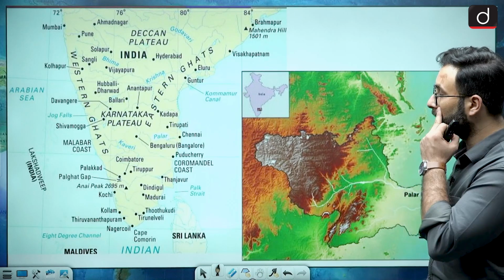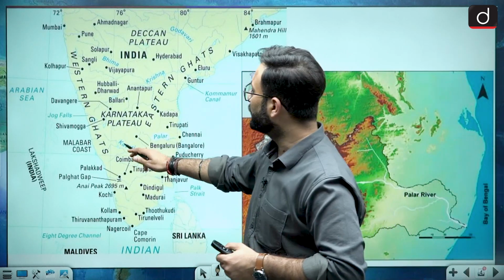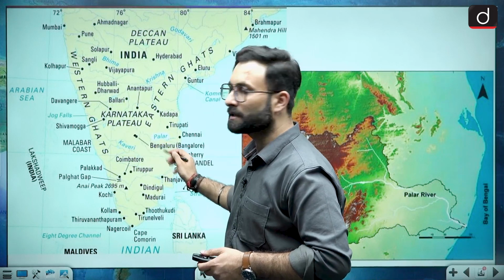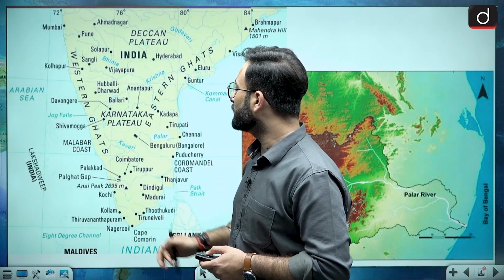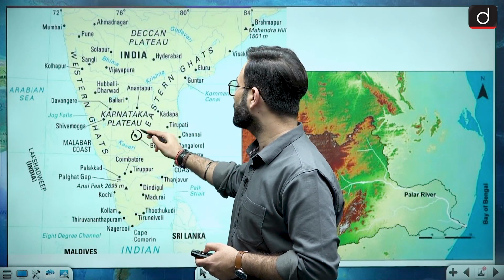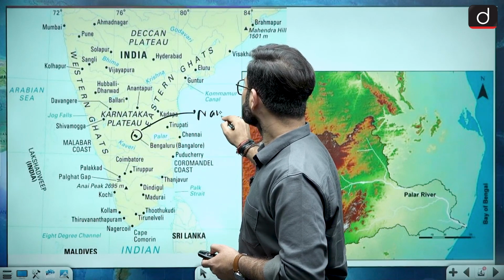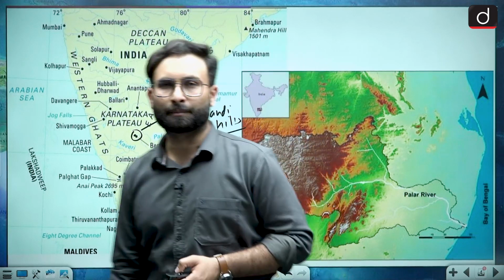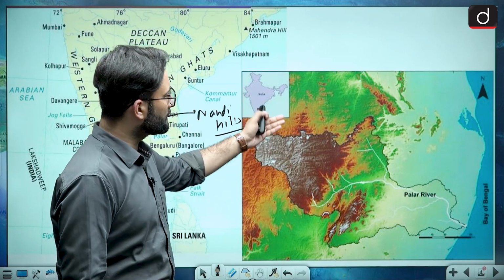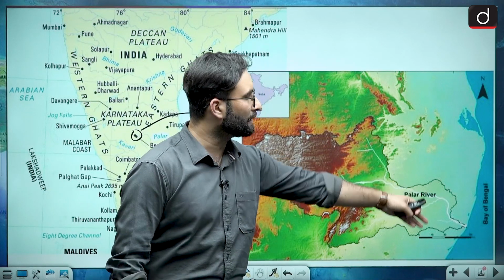Now let's see the location. It starts from somewhere over here in the Karnataka plateau and then it flows in the vicinity of this particular area. It is starting from somewhere in Karnataka near Nandi Hills. So that is about the Palar River. Here you can see the basin of the river, and ultimately it goes to the Bay of Bengal.